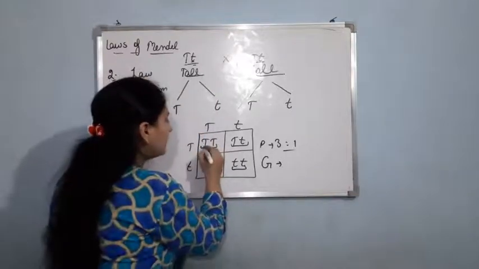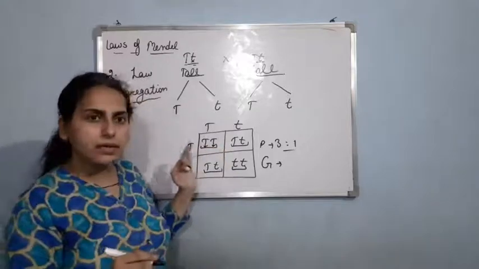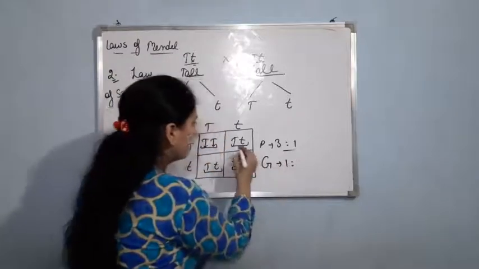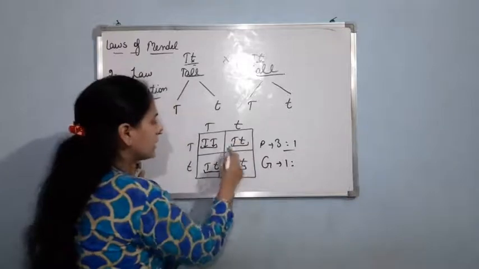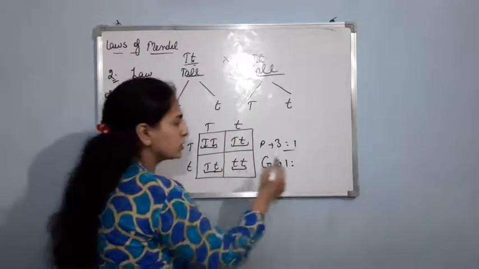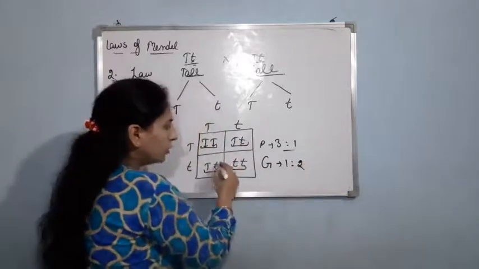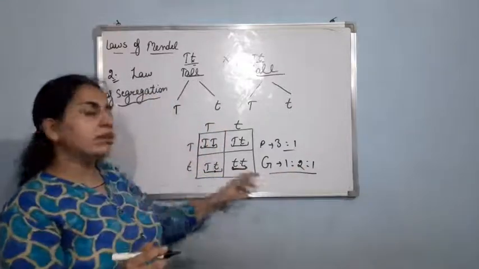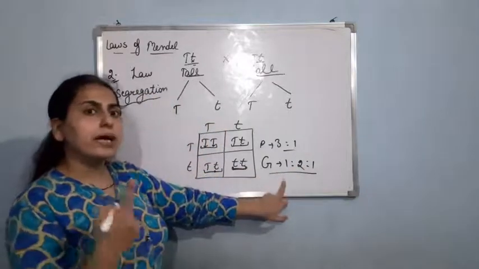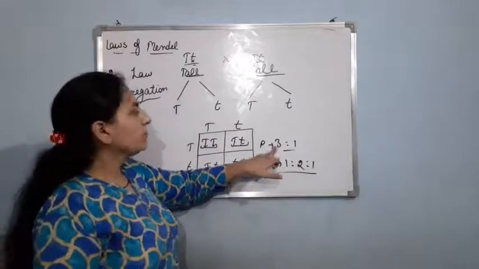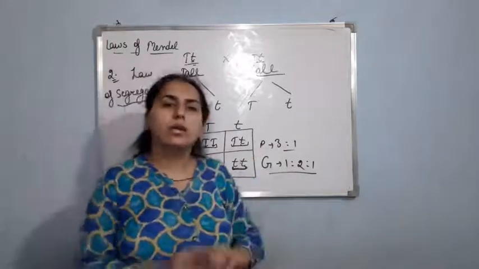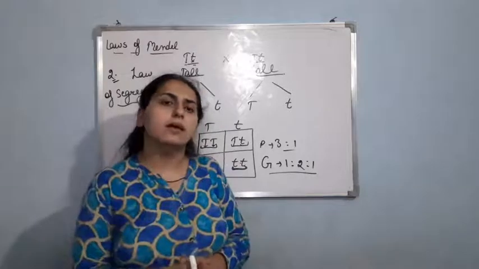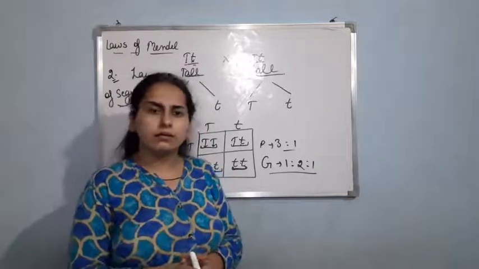This one has 2 alleles, capital T, capital T. So here 1. Now the capital T small t genotype is there in this plant also. So 1 and 1, 2, and the last one is 1. So the genotypic ratio will tell you about the genotype, and the phenotypic ratio will tell you only about the morphological character. Am I clear? Thank you.